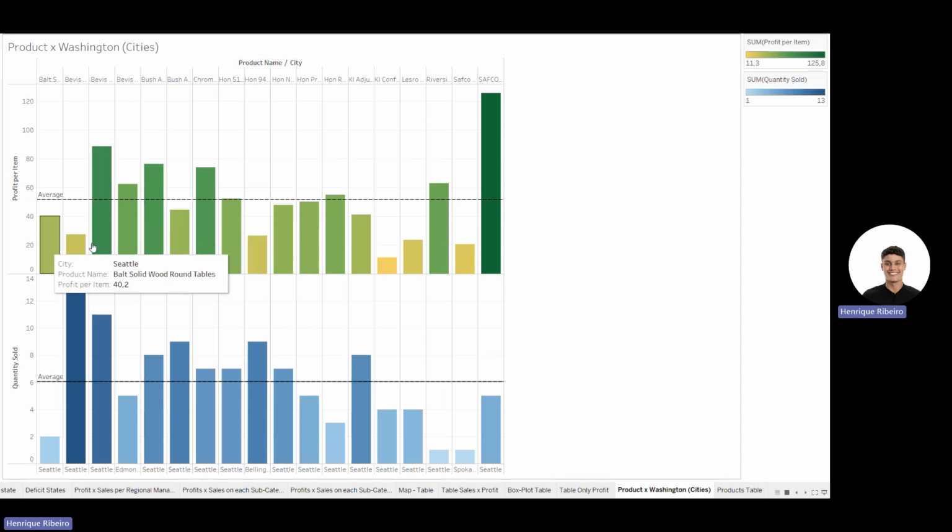Matter of fact, that's the chart that I created for products in Washington. You see that every product that they're selling is profitable, even if just a little bit, but they're still getting money. It's still profitable, all of this. And so they're selling less than a third of the products that the company can offer.